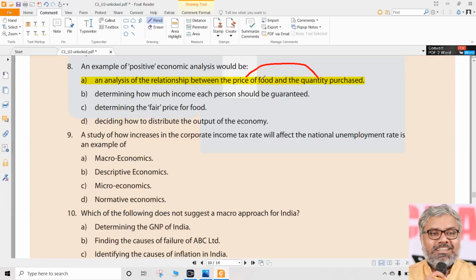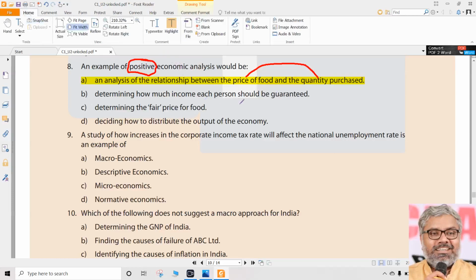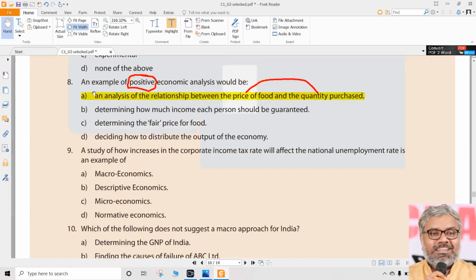When there is a cause and effect relationship between the variables which is established, that's what we call positive science, and which is not establishing that, rather which is giving some value judgments, that is called normative. So let us see, first one definitely is a positive science, positive statement, positive analysis, because there is a cause, that is price, and the impact is on quantity purchased, so that relationship is established by positive economic analysis. Answer to question number 8 is A, automatically. Remaining things are not positive economic analysis. Why also, let us understand.